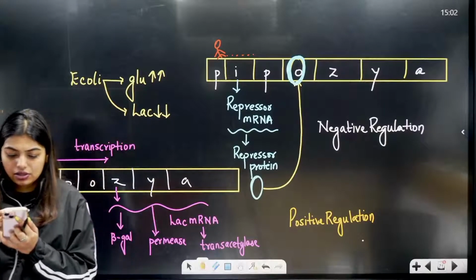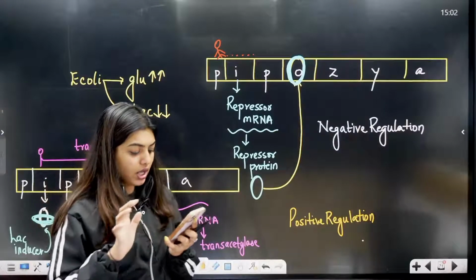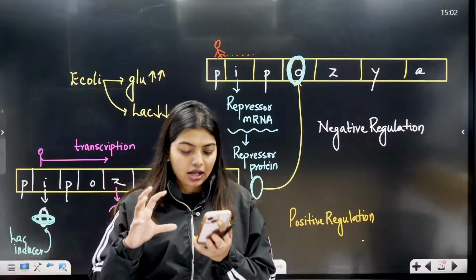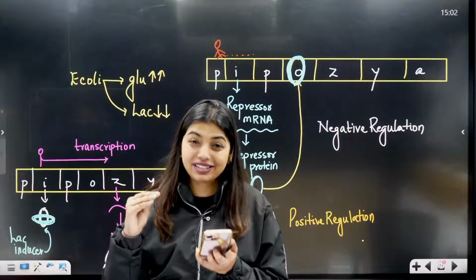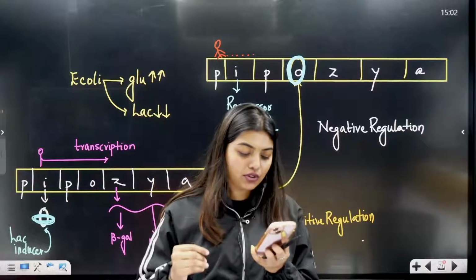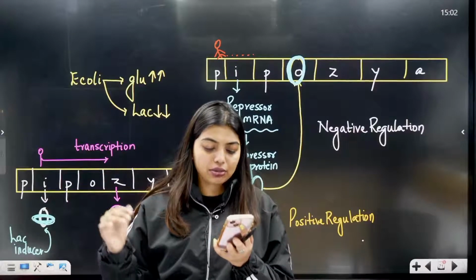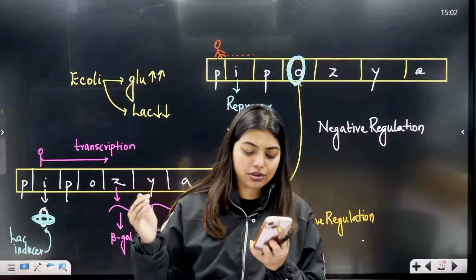Okay, students, first question is about Griffith's experiment. They have asked about the R strain, like what is going to happen, and identify the correct order. So they have given 3 of them. R strain injected into the mice dies. S strain injected into the mice dies. R strain injected into the mice lives.